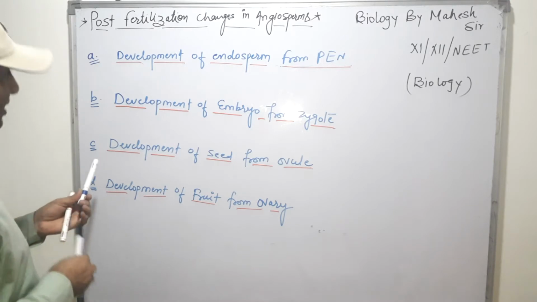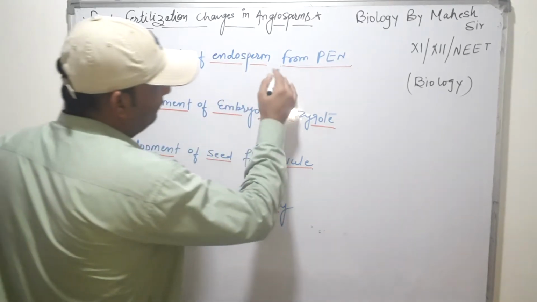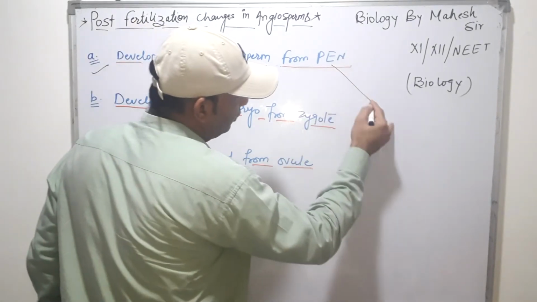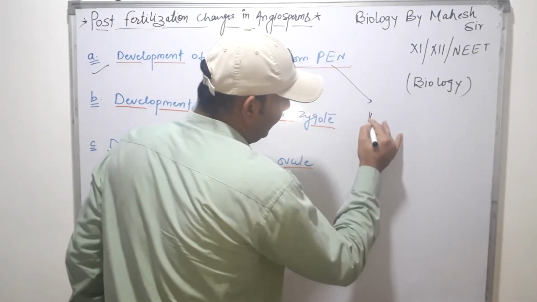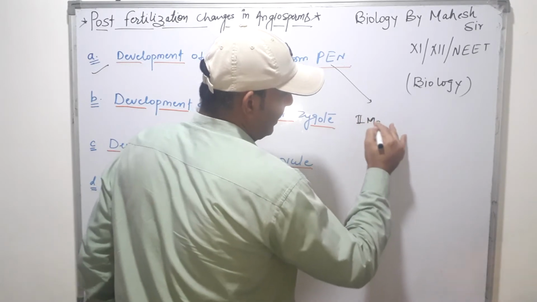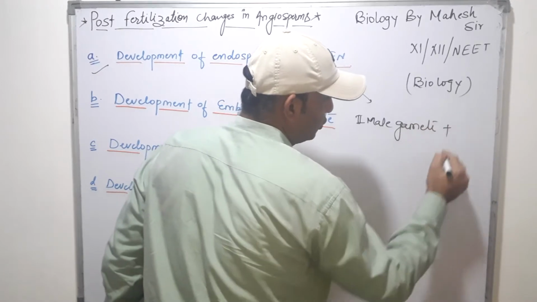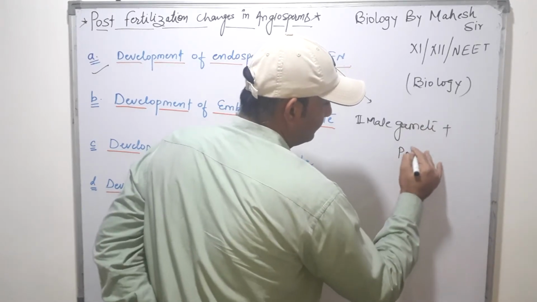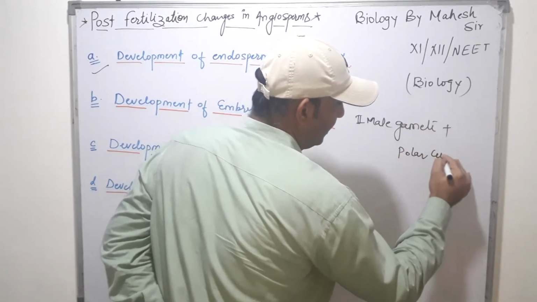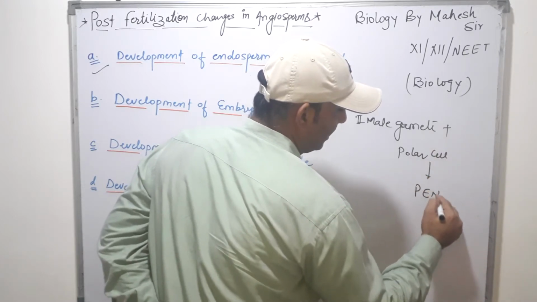First is the development of endosperm, from the primary endosperm nucleus. The second male gamete fuses with the polar cells or secondary nucleus and then produces a primary endosperm nucleus.